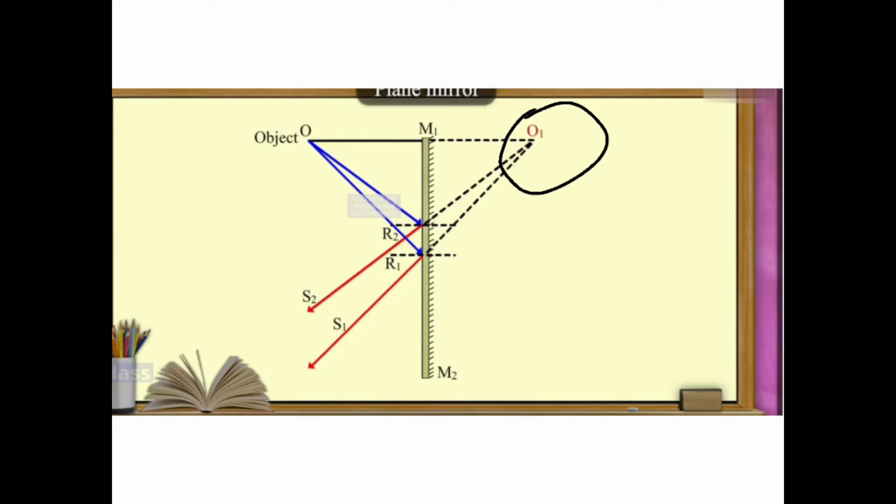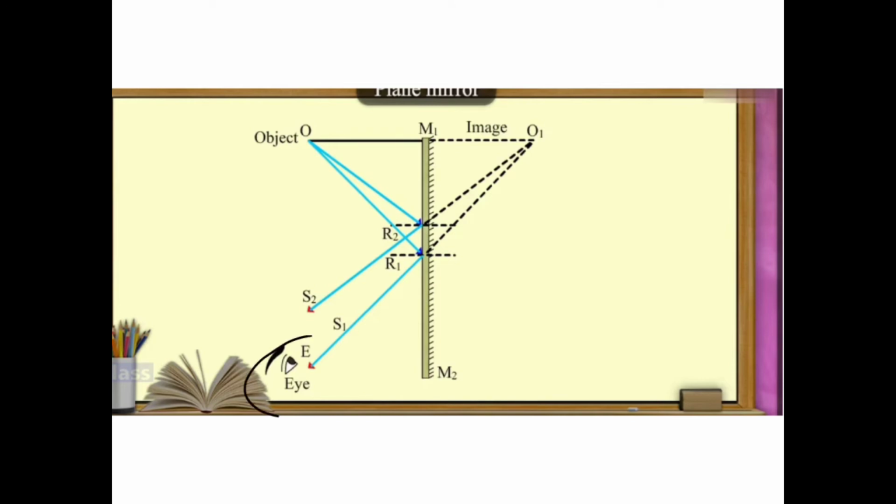This image we are not able to catch on a piece of paper or any screen. You are able to see yourself, your face, in the mirror, but can you catch it on a paper? No, you can't catch it. So the image which is formed in the mirror is called the virtual image. So, what is a virtual image? The image which is formed where the reflected rays are not meeting each other. So, such an image is called the virtual image.